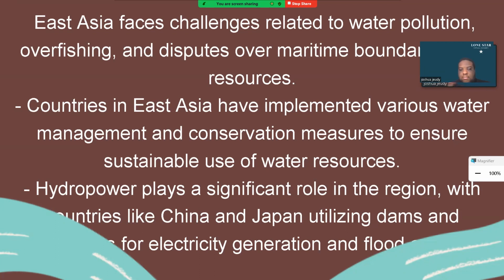A lot of problems go along with these areas and waterways. There's a lot of overfishing, a lot of bad regulations in regards to water treatment, and a lot of damaging things to the environment. Different countries try to resolve these problems with different rules, laws, and regulations, and they try their best to fix these issues, but these issues are happening across all the different waterways around the world.